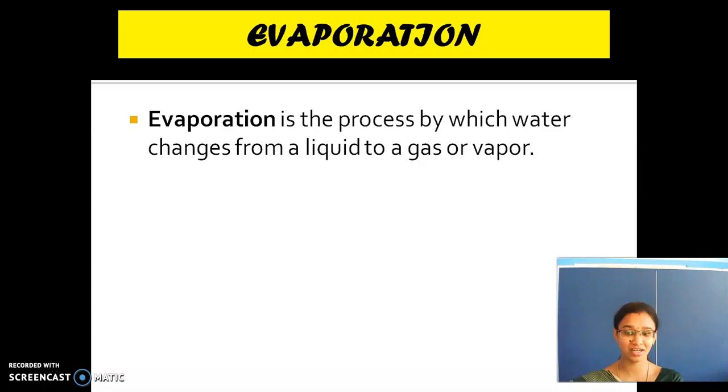So what is the next process, children? Evaporation. What is it? Evaporation. So evaporation is the process by which water changes from liquid to gas or vapor state. So what is the liquid state? Water. Water changes from liquid state to vapor state is called as evaporation. So have you seen boiling water? Water which is boiling there in your house. What happens? So when water starts to boil, it reaches the vapor state and the water gets evaporated.